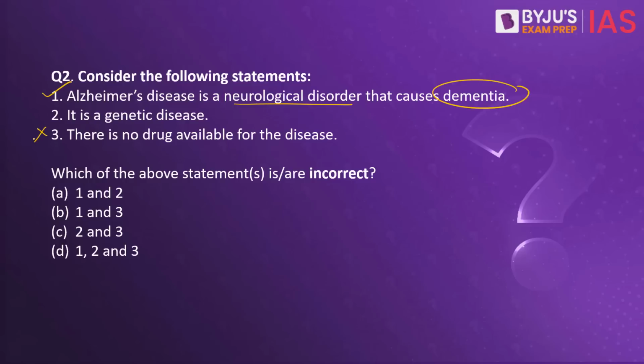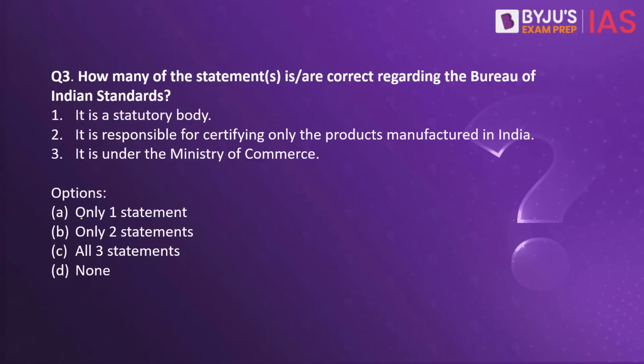This is a wrong statement because we have drugs available for the disease. The second statement is also incorrect, because it is not necessary that a person needs to have a family history in order to contract Alzheimer's. It can also be caused due to other reasons like the lifestyle that is being followed by that particular person. However, it is proven that a person who has immediate family members suffering from Alzheimer's is more susceptible to contracting this disease. So, what is the correct answer here? It is C. Now we move on to our third question.